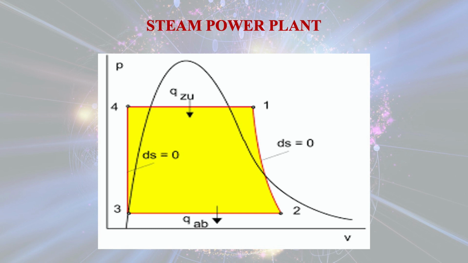Now this is the pressure volume diagram for the steam power plant, and this diagram we will discuss again and again while analyzing different thermodynamic systems. Now if you want to utilize the energy equations from the first law of thermodynamics for a cyclic process, the net heat input is equal to the net work done.